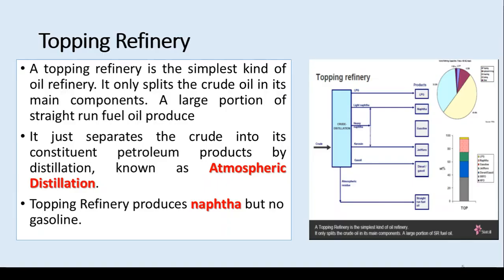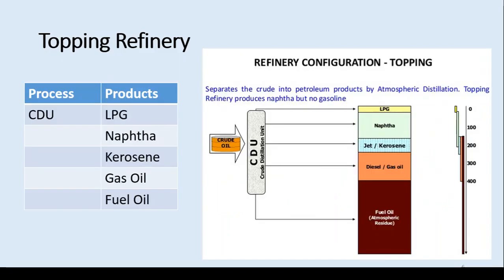For example, topping refinery, it's a very simple one, a very fundamental one. It has only the atmospheric distillation column, nothing else, and the products that are taken out from this topping refinery are not the pure ones. It's a very raw type of product. For example, you are not producing the gasoline, you are producing the naphtha. So that is a very simple refinery. The simplest type of refinery configuration is this one, topping refinery.